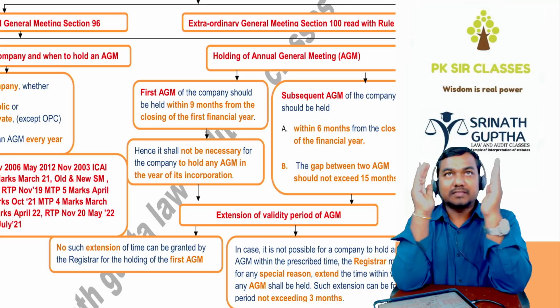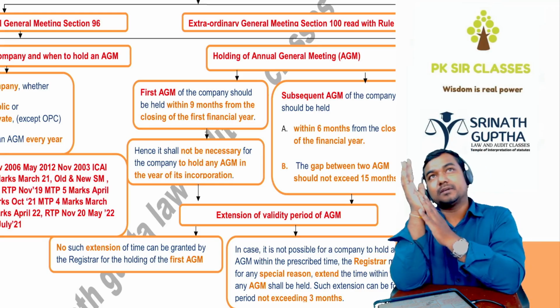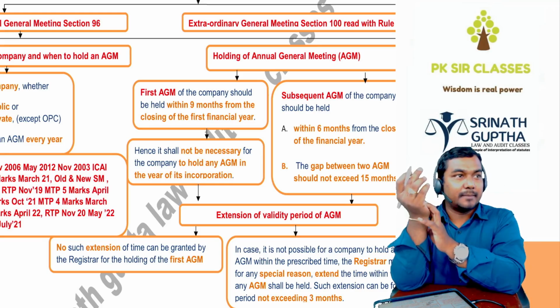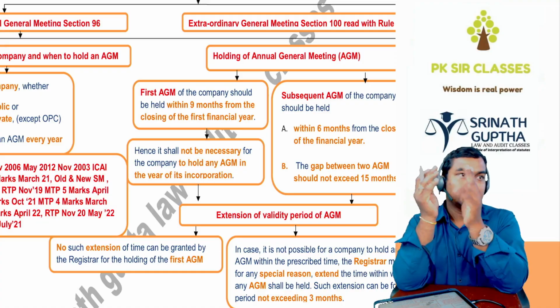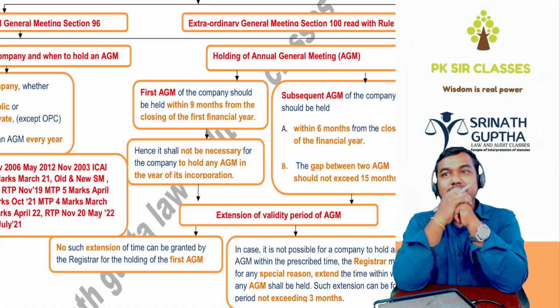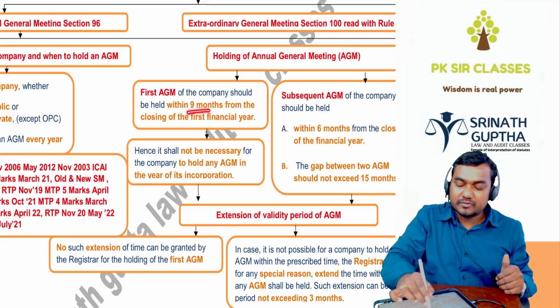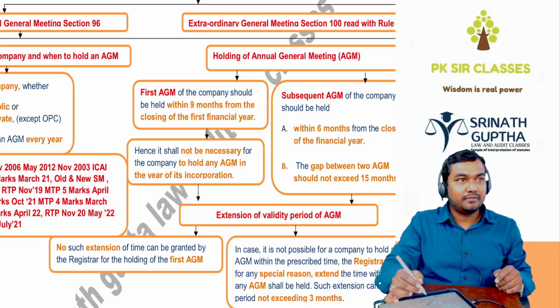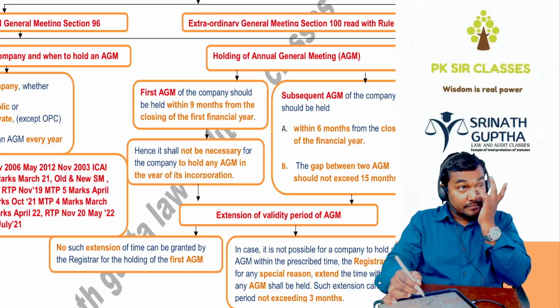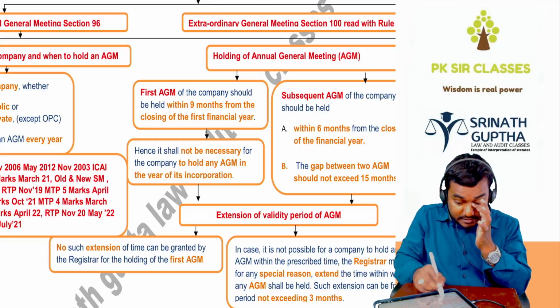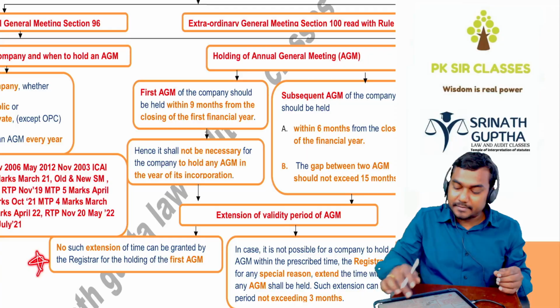So for example, a company was incorporated in the month of February. So for this company the financial year is February, March only. In those 2 months, the company need not conduct the AGM, but they have to conduct the first AGM within 9 months from the end of 31st March of the first financial year. And this 9 months is not extended, exam में आ रहा बेटा.